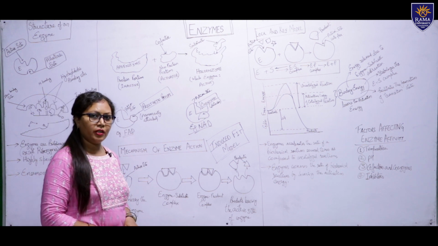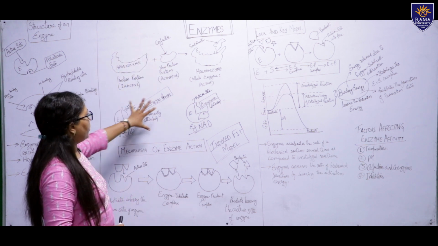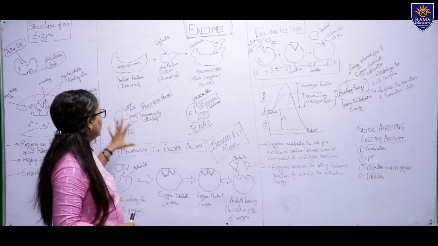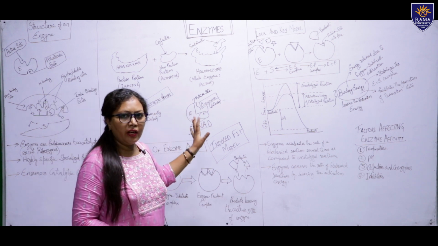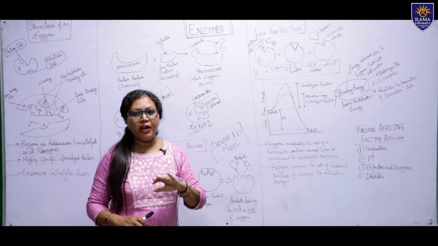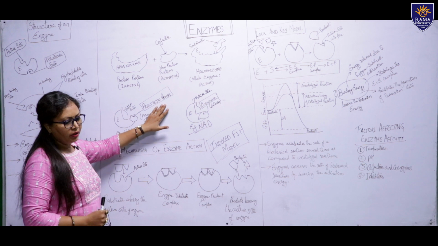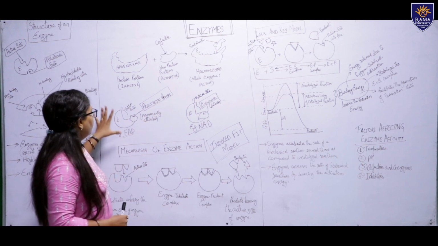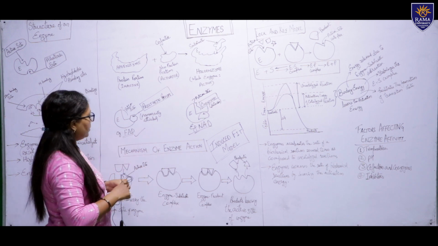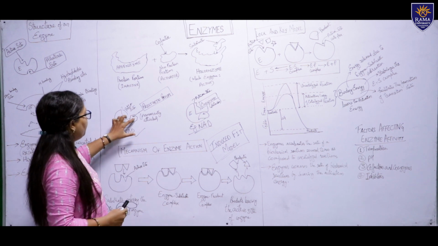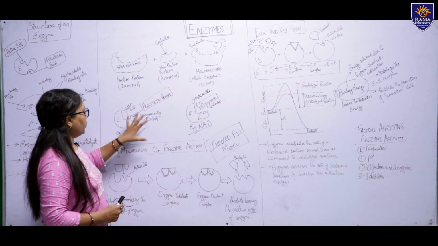So what are prosthetic groups? These are nothing but cofactors only. If the cofactors are organic, they may be permanently or temporarily attached, by covalent bonds or non-covalent bonds. If they are organic, they are called prosthetic groups. One very good example is flavin adenine dinucleotide. These prosthetic groups are permanently attached. It means it is a part of the enzyme. The enzyme molecule is incomplete without this.